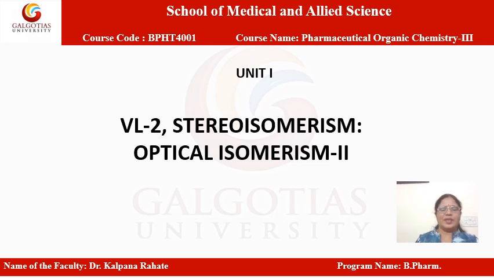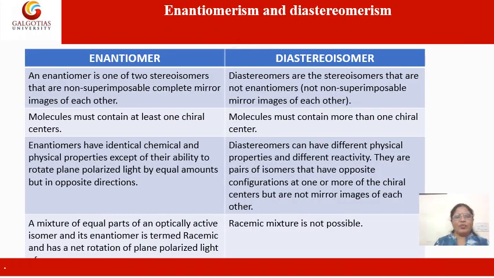Students, in this part we are going to study the enantiomers and diastereomers as part of optical isomerism. So now we will summarize the enantiomers and the diastereomers with the differentiating points. Enantiomers, as we understood, are one of two stereoisomers.